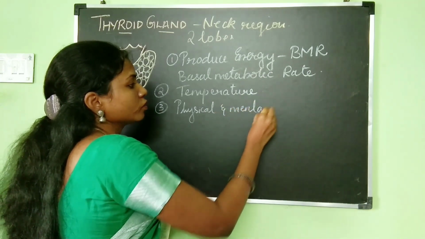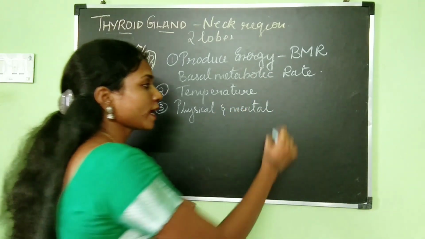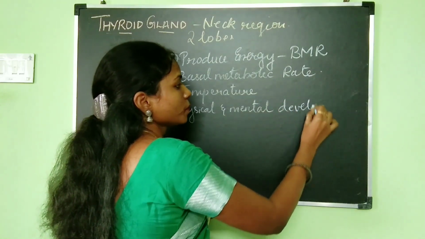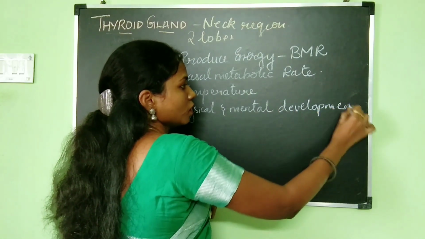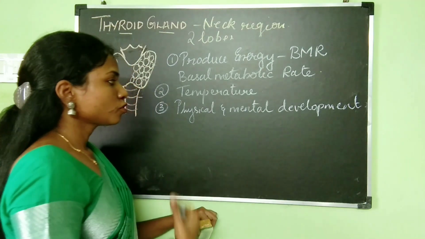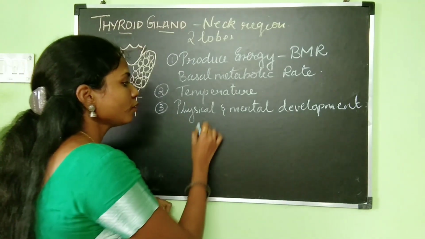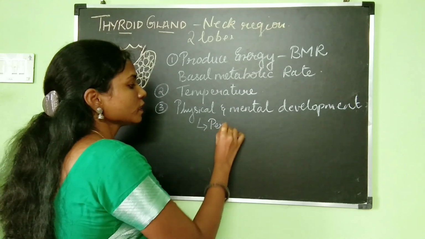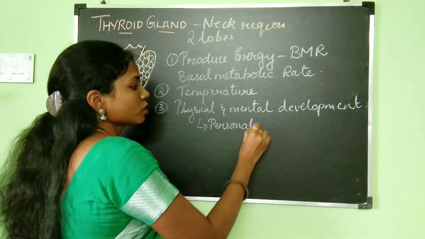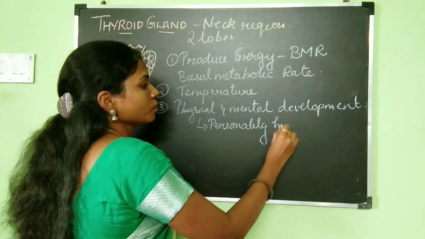As it controls this development, it is known as the personality hormone.